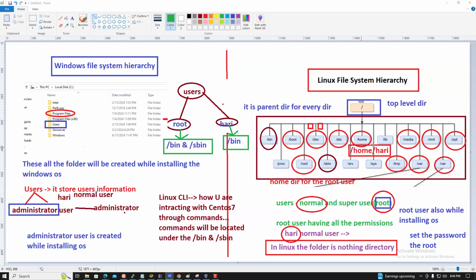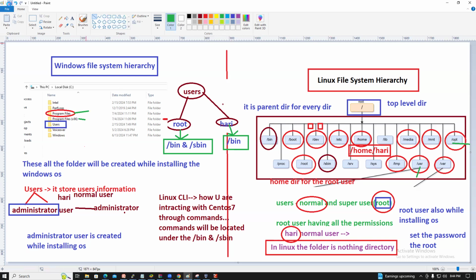The tmp directory contains temporary files, and media is where you mount things like an ISO if you want to install it. The MNT is nothing but a USB pen drive. OPT is nothing but for third party software, which will be installed under the OPT. USR is the system related software, so the system related software will be installed under slash USR. The third party software is installed under Program Files in Windows, here OPT.